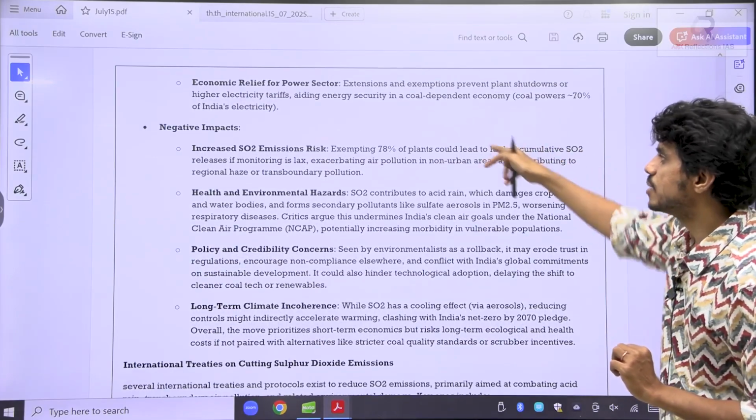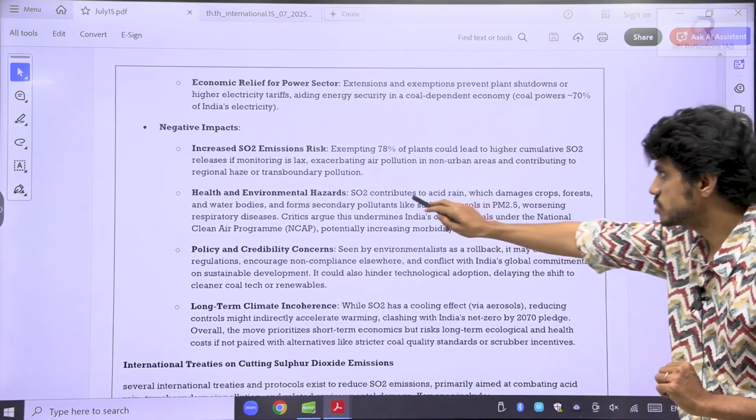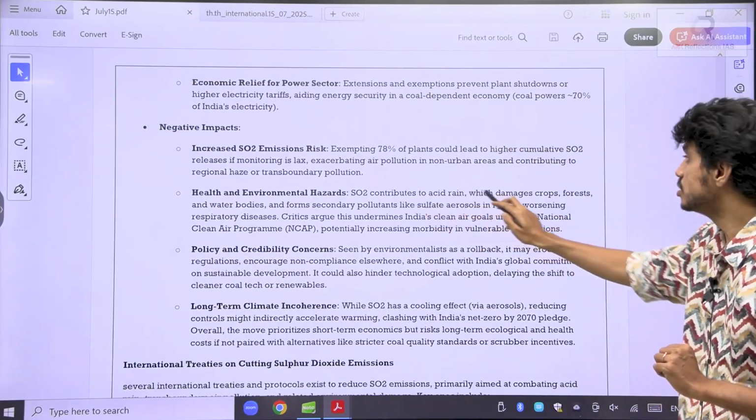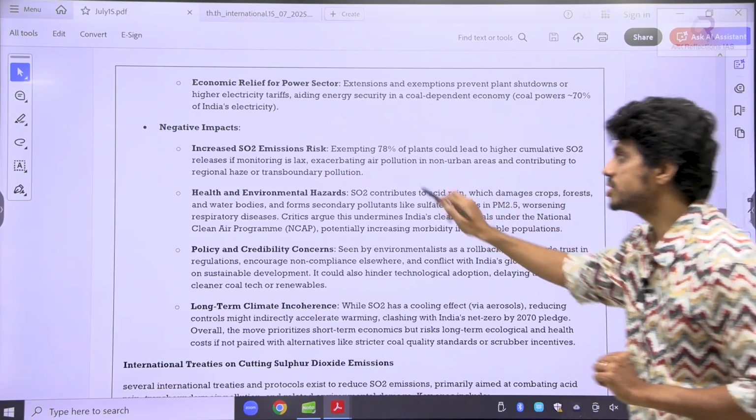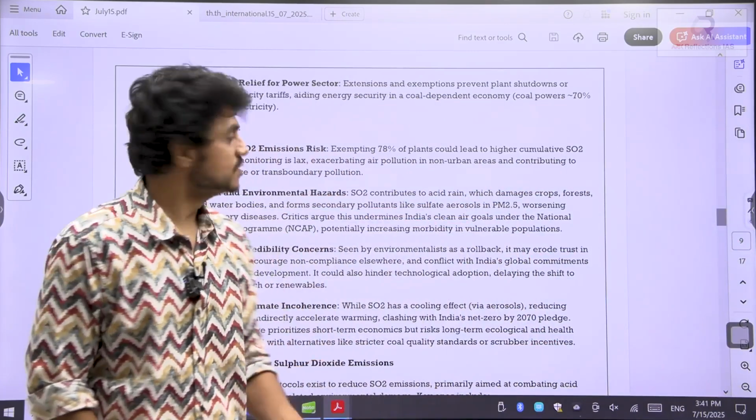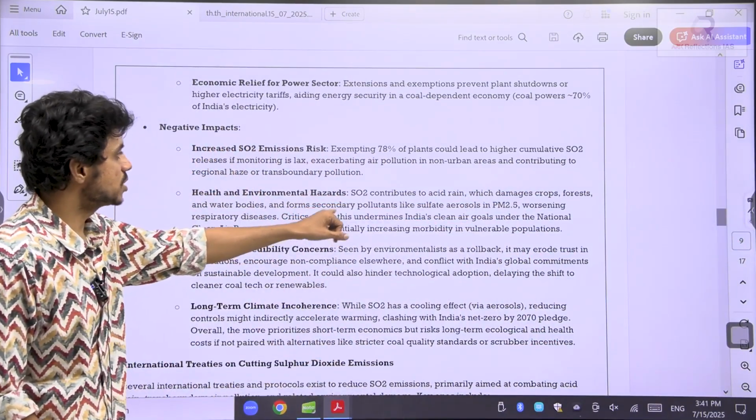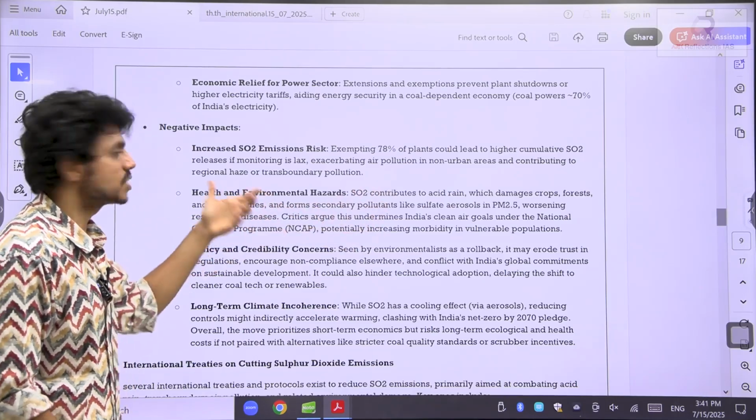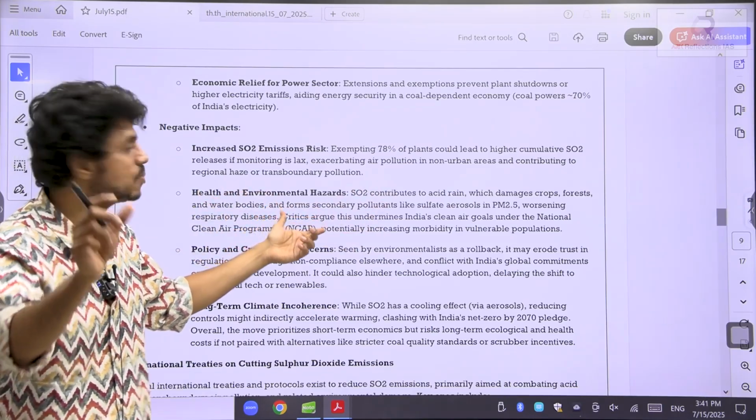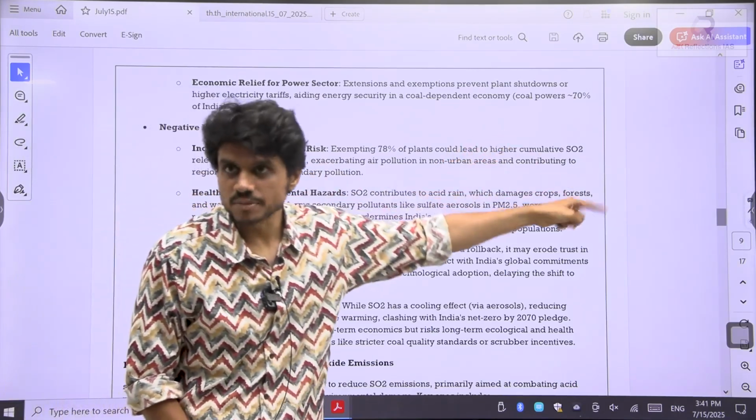See, release of a higher amount of SO2. Now this can also, see here, SO2 contributes to acid rain, which can damage the crops, forest and the water bodies. Sometimes when I evaluate the students' answers, they will directly write this: release of SO2 can damage crops, forest and the water bodies. Instead of writing that point, write: this contributes to the acid rain, which can damage the crops.